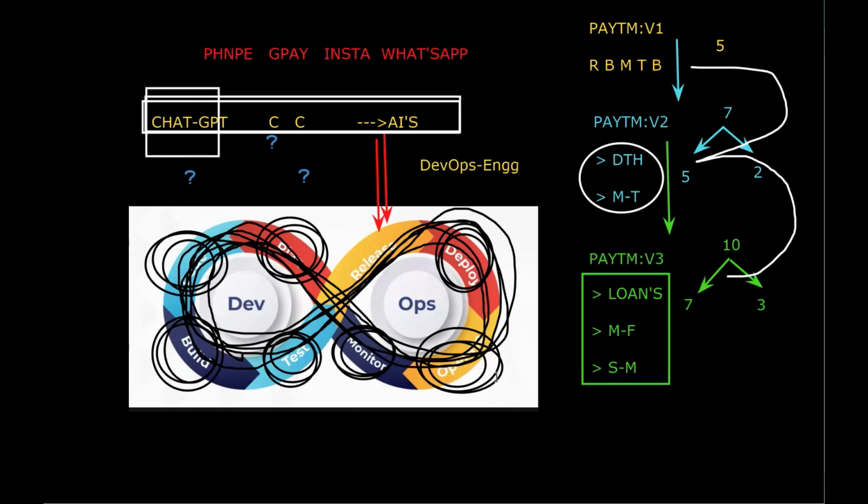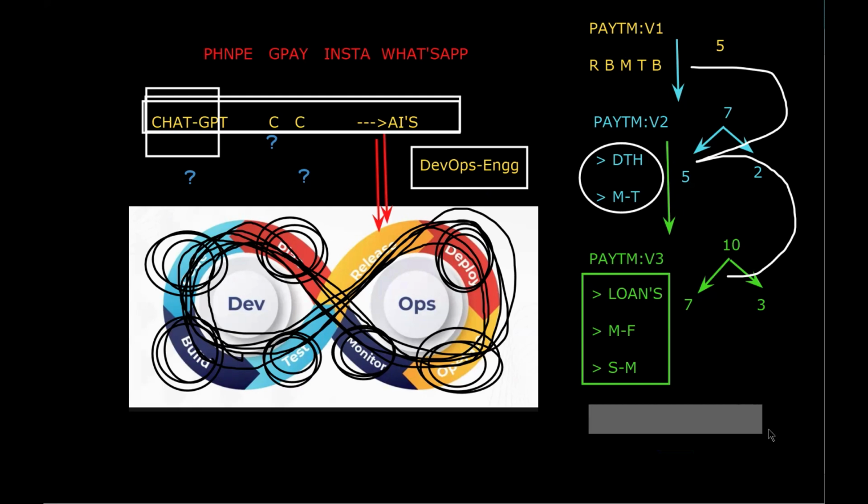Remember, AI will not replace your jobs. AI will automate your jobs. Let me give a simple example. Previously, if any pipeline failed, we had to read hundreds of logs.